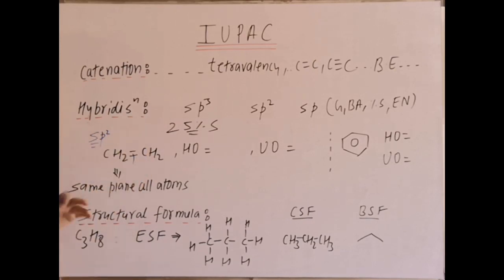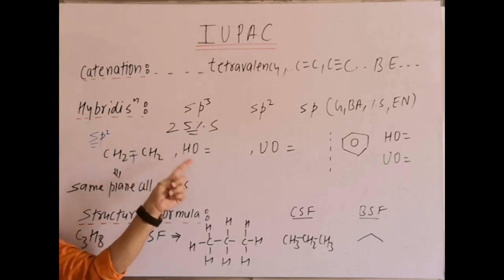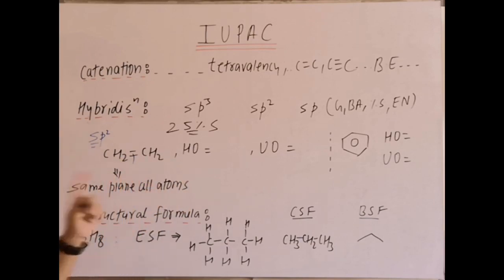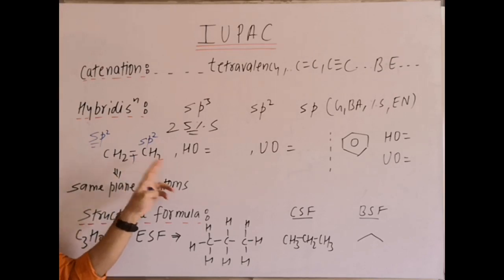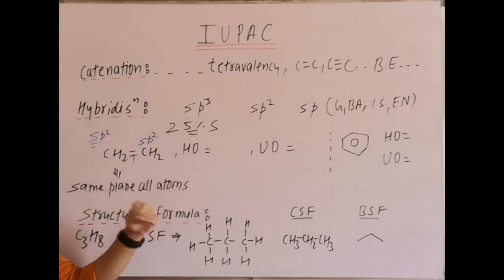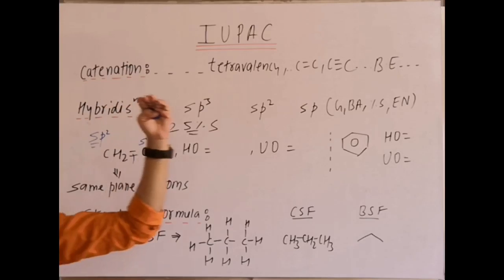Why? Because you can simply say, if it is 3 sigma bonds and 1 pi bond, and we know for sp3 carbon 4 sigma bonds have to be there. If there are 3 sigma bonds, then the other valency is in pi bond formation, and pi bonds are not counted in hybridization. If 1 pi bond is there with carbon, that means it is sp2. Similarly this carbon is sp2, why? 3 sigma bonds, 1 with carbon, 2 with hydrogen. 3 sigma bonds, that means 1 bond is a pi bond, that's why it should be sp2.